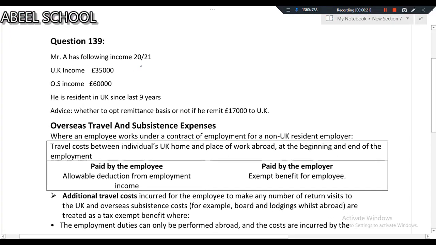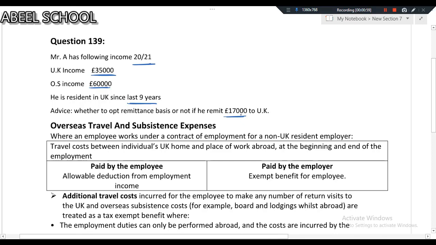Miss A has foreign income. Tax year is 2021. UK income is 35,000. Overseas income is 60,000. He has been resident for the last 9 years. Whoever is UK resident in 7 of the last 9 years, if that individual opts for the remittance basis, will have to pay the remittance basis charge of £30,000, which we have just discussed earlier. Advise whether to opt for the remittance basis or not, if he remits £17,000 to the UK.